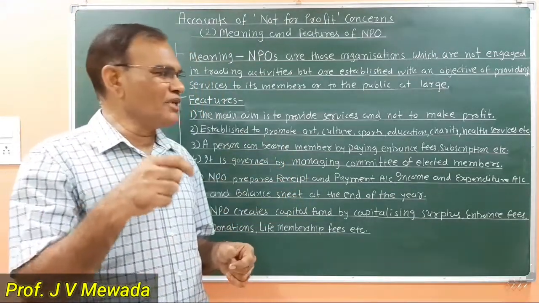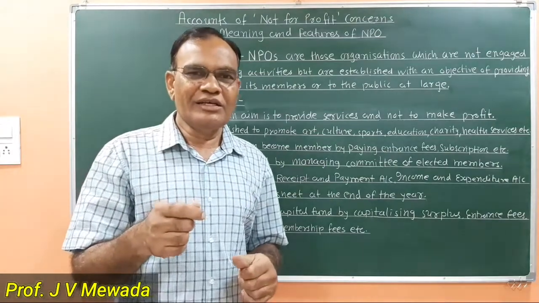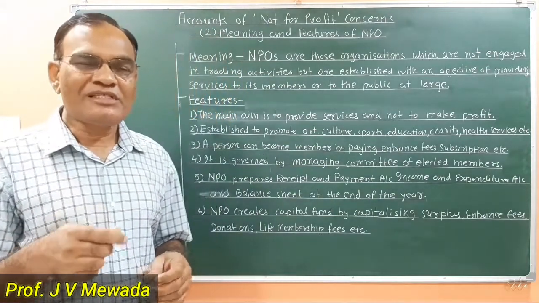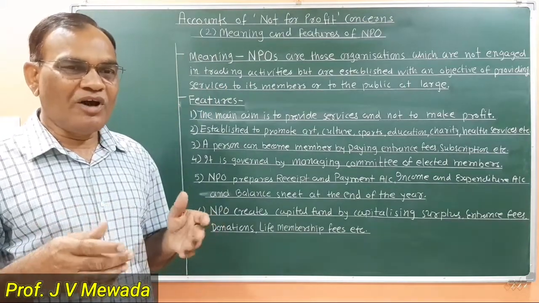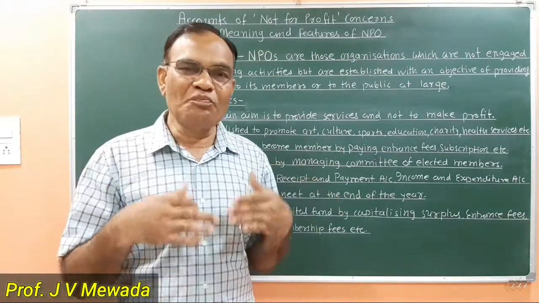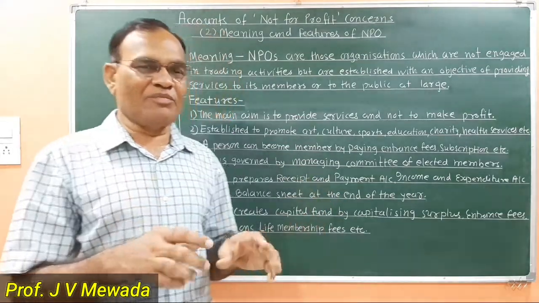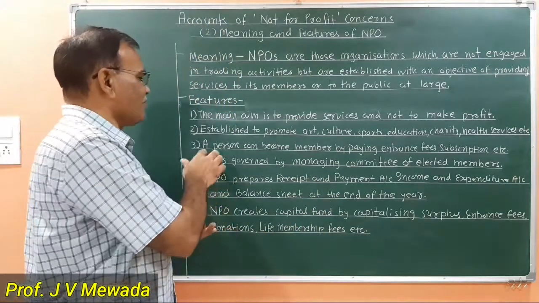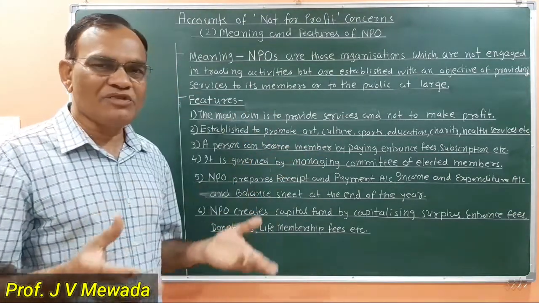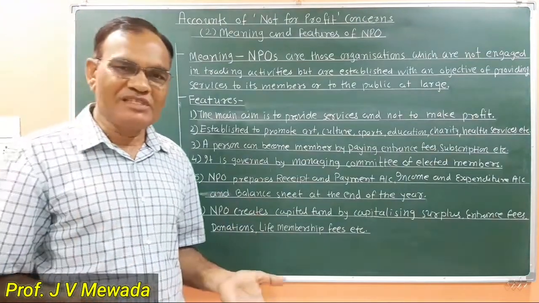Then you have to pay the nominal charge, whatever charges are there, for providing services, which is known as subscription. Sometimes there is an offer of one-time subscription, which is known as the life membership fee. So you have to pay this and you can become a member. So the third feature is a person can become a member by paying entrance fees, subscription fees, life membership fees, etc.